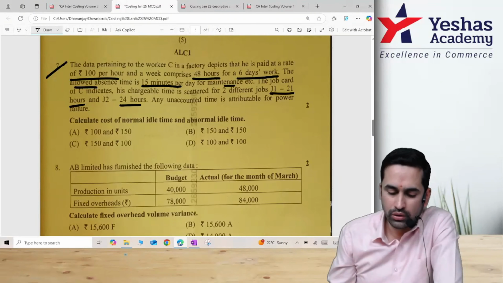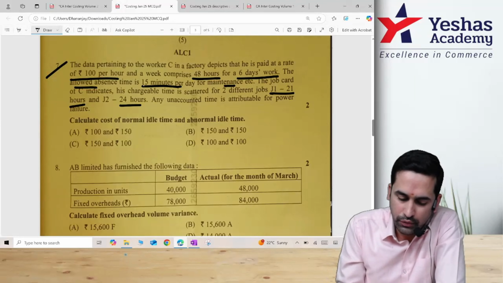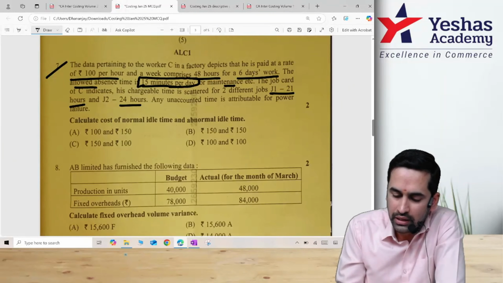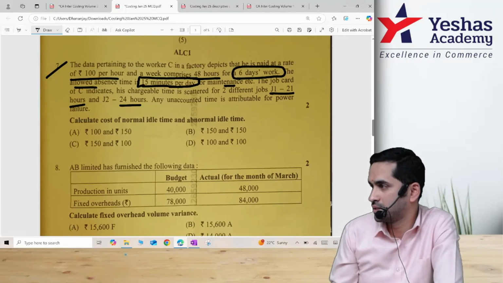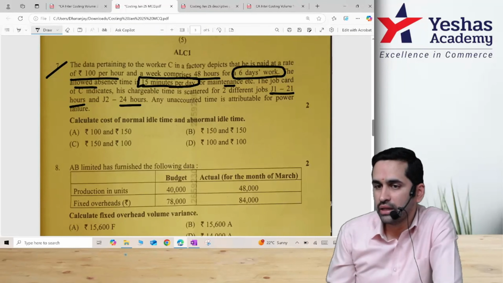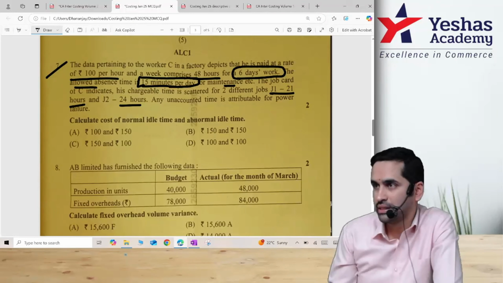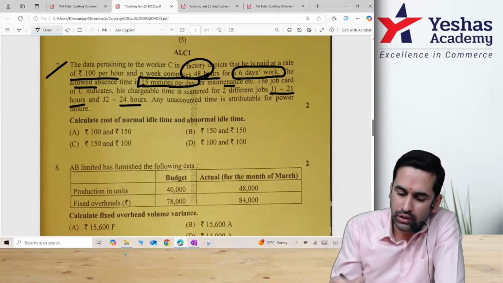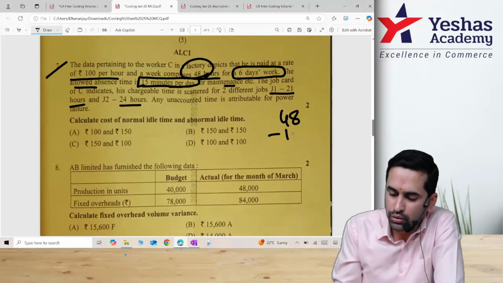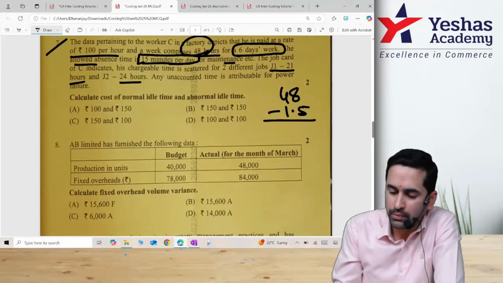Now, if you have 15 minutes per day, and we are talking about 6 days, 15 minutes into 6 will be 90 minutes. If you divide by 60 minutes, how many hours? 1.5 hours. Total time was 48. From 48, if I take out normal idle time, how much is this now?